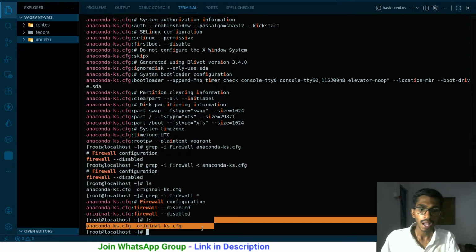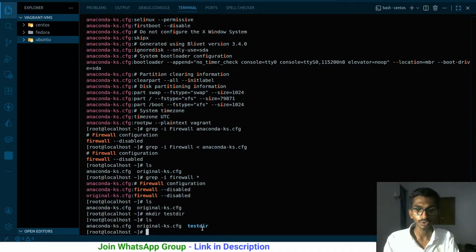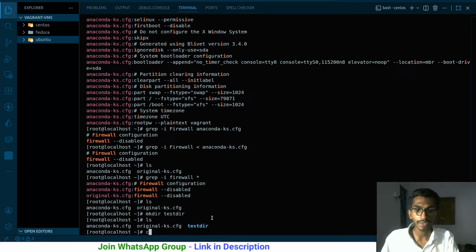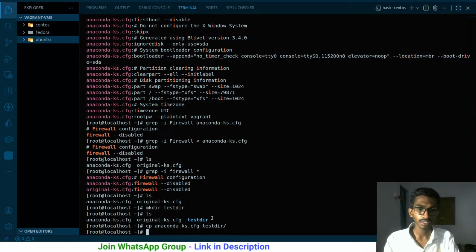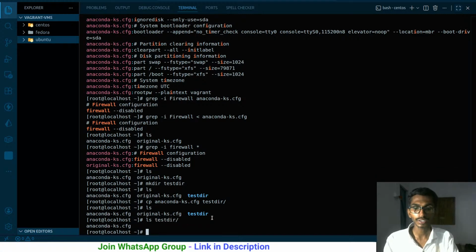Pretty simple. I'm going to create a directory with mkdir testdir. This has been created, and now I want to copy this particular file into this one. So what will I do? Copy the anaconda file to testdir. It is copied. So ls, I have it here, and in testdir I have the anaconda file as well, because I have just copied it.